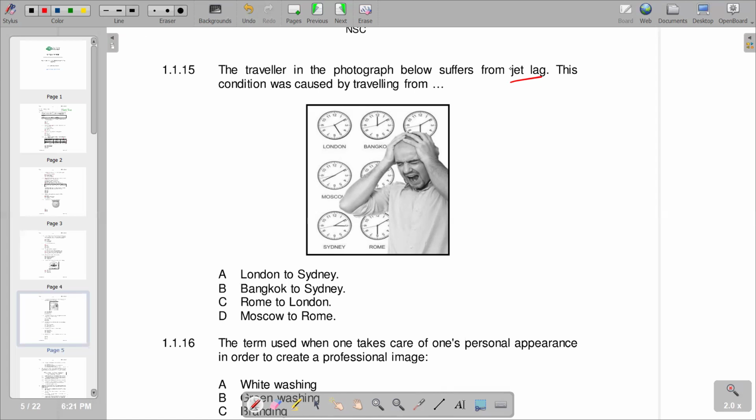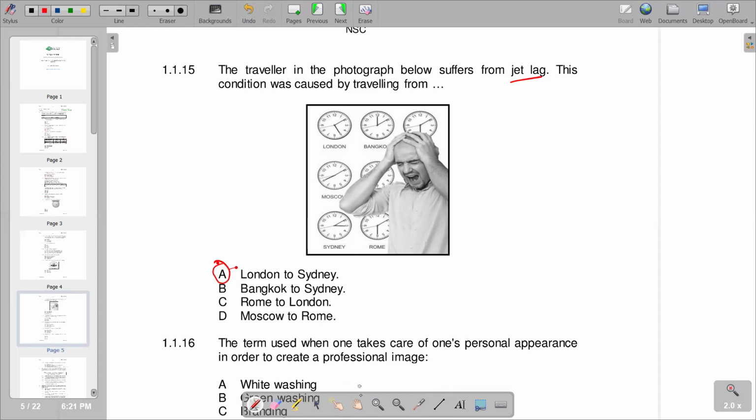So when you're crossing different time zones, that's when you can suffer from jet lag. We are given cities there, and the options are London to Sydney, Bangkok to Sydney, Rome to London, Moscow to Rome. So the correct response is London to Sydney.